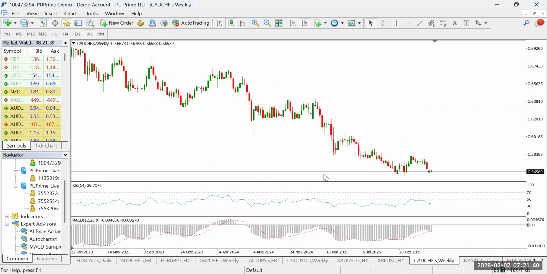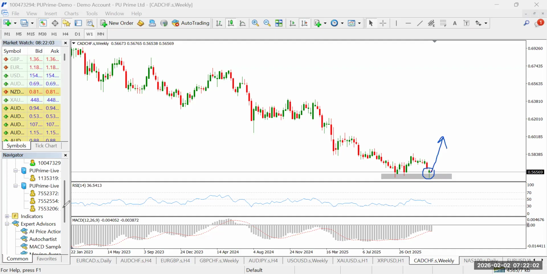Now, for the CAD CHF, again, the market closed as a rejection candle on the weekly time frame last week. You can see that this rejection candle is very common to a lot of the pairs I've shared with us, and that tells you that the market is getting set for a long-term reversal. So we have price drop, closing as a rejection candle on a support zone on the weekly time frame.